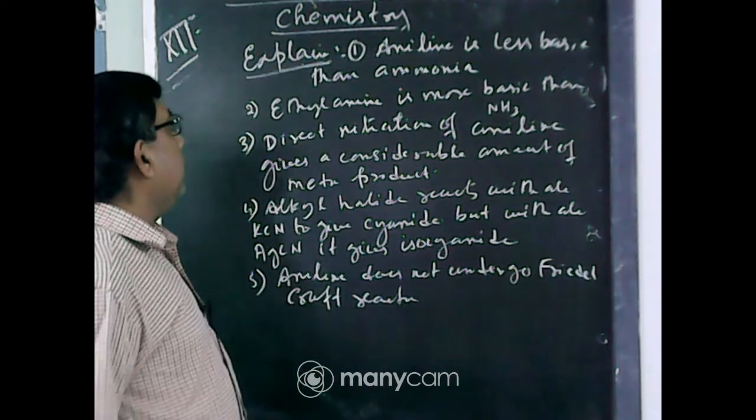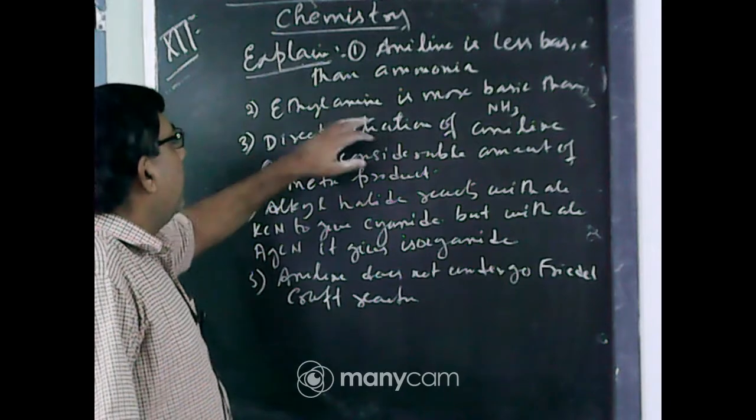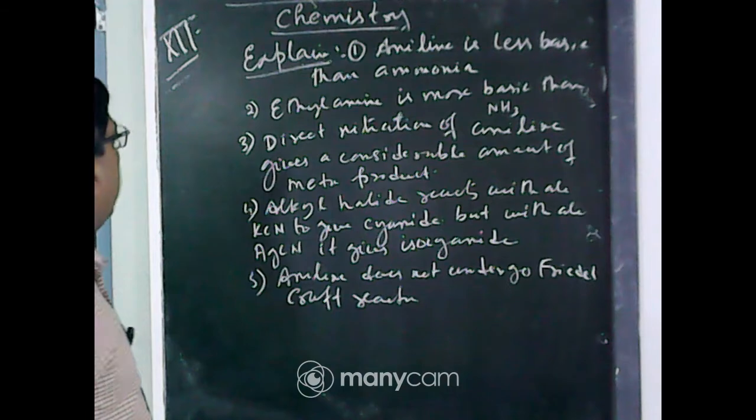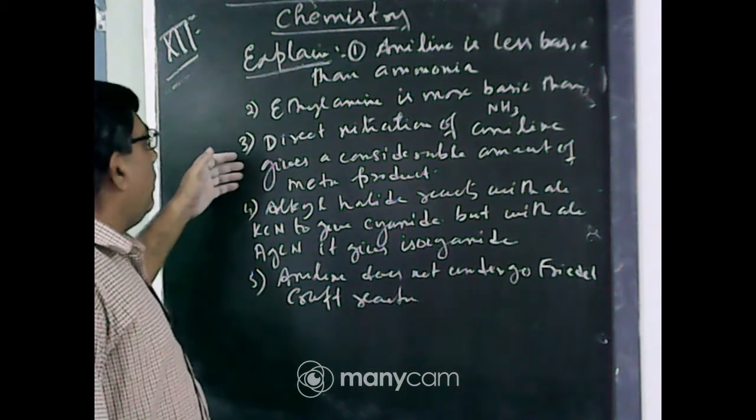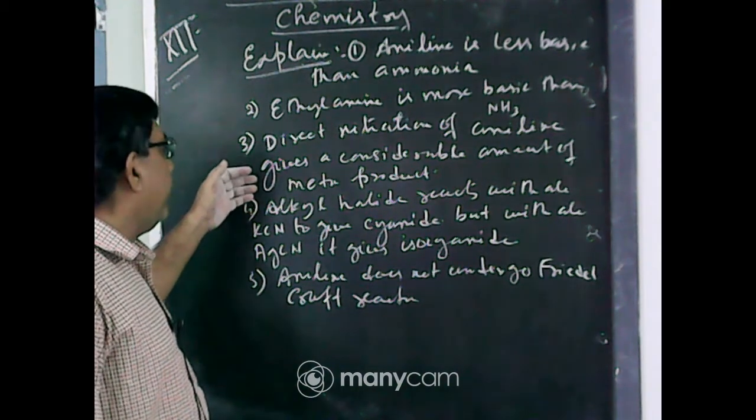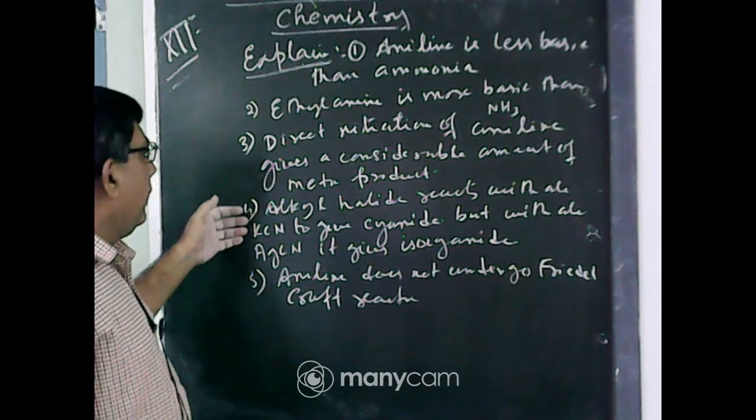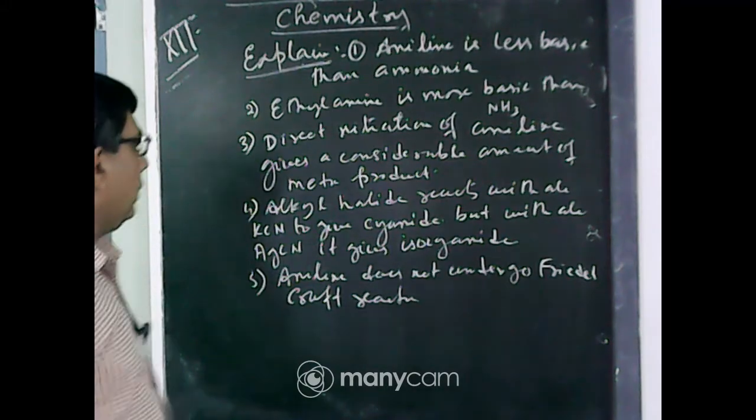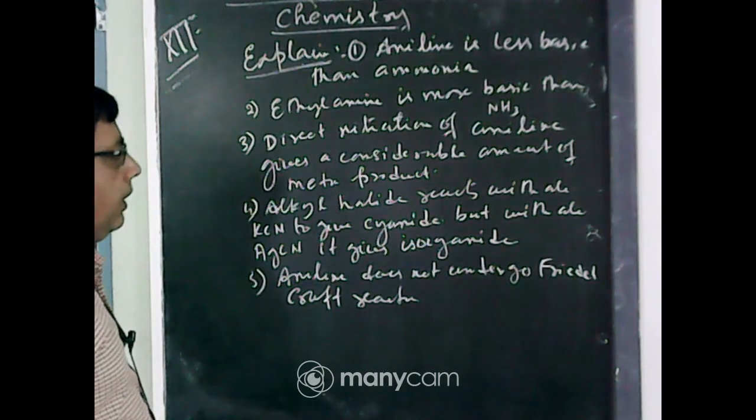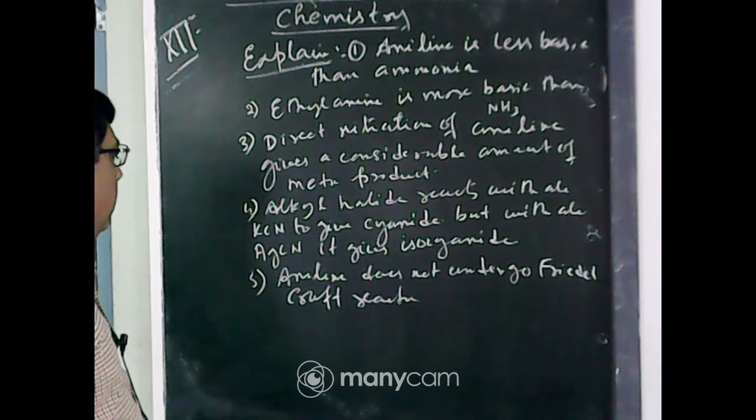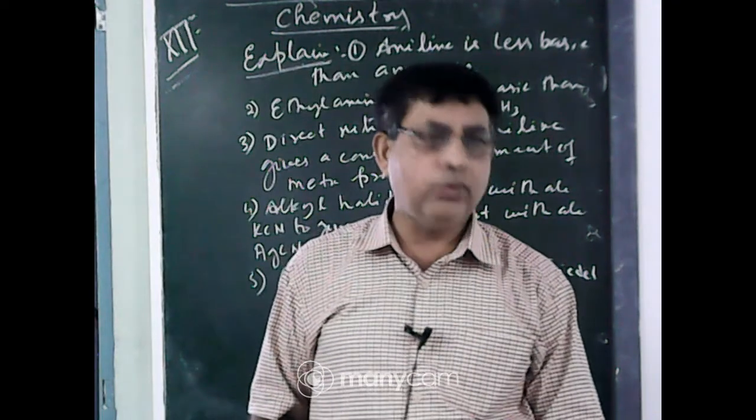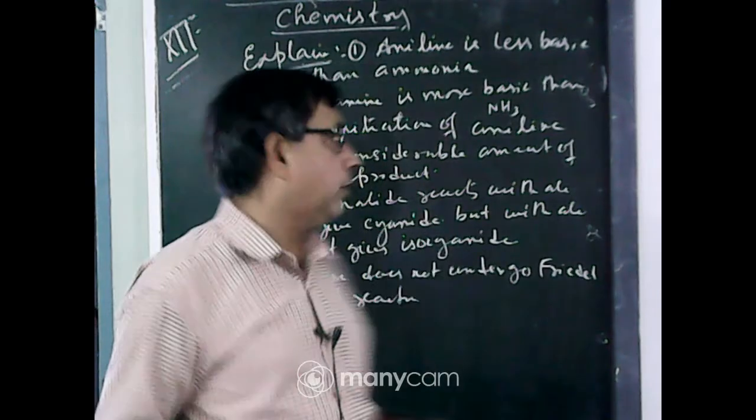First, aniline is less basic than ammonia. Number 2, ethylamine is more basic than ammonia. Number 3, direct nitration of aniline gives a considerable amount of meta product. Number 4, alkyl halide reacts with alcoholic KCN to give cyanide, but with alcoholic AgCN it gives isocyanide. Last one, aniline does not undergo Friedel-Crafts reaction. I only discussed the answer of the question. You write at home in your own language.